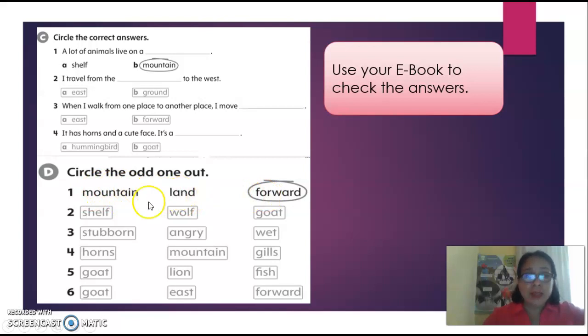Okay, it's not related. You will do the same with the number 2. Shelf, wolf, or goat. 3. Stubborn, angry, and wet. 4. Horns, mountain, and gills. 5. Goat, lion, and fish. 6. Goat, east, and forward. Circle the one that is different to the other 2, okay? And use your ebook to check the answers.